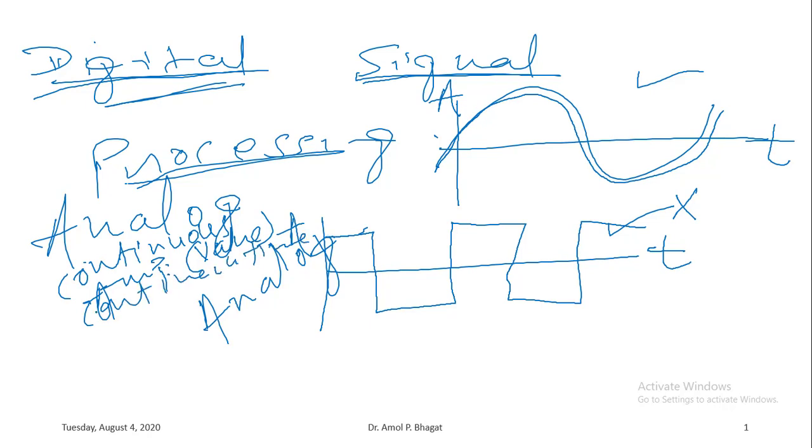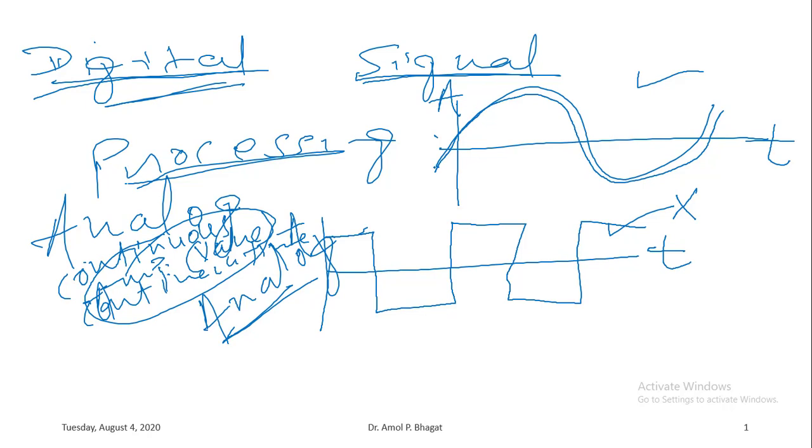Okay. So if it is a continuous value and continuous time signal, then it is an analog signal. Okay. So in both these signals, the amplitude as well as time is continuous.